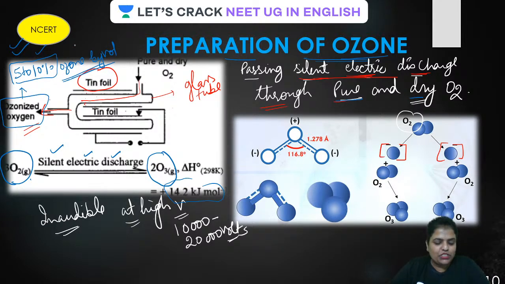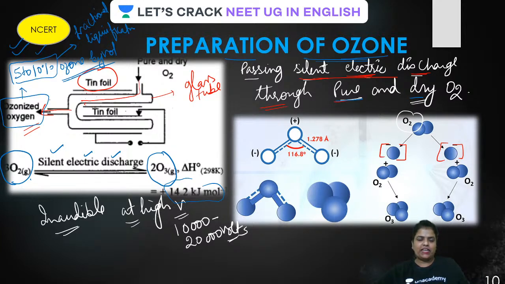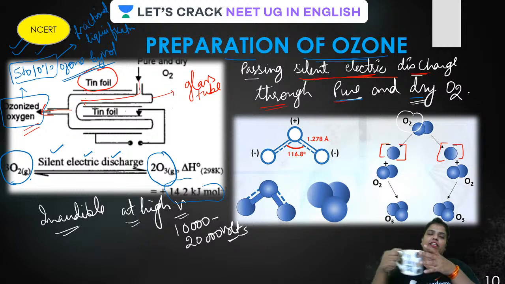So, guys, what is done? How is it concentrated? By fractional liquefaction. This 5 to 10% ozone by volume is concentrated by fractional liquefaction. Now remember, a question can be asked: what is the meaning of ozonized oxygen? 5 to 10% ozone by volume is ozonized oxygen. And how is it concentrated? It is concentrated by fractional liquefaction.